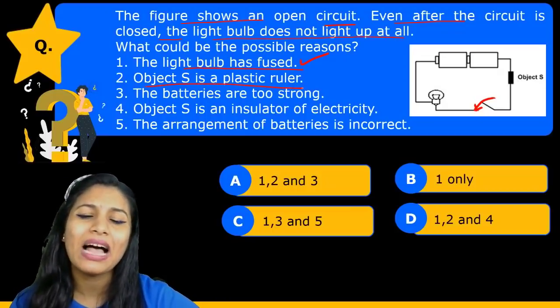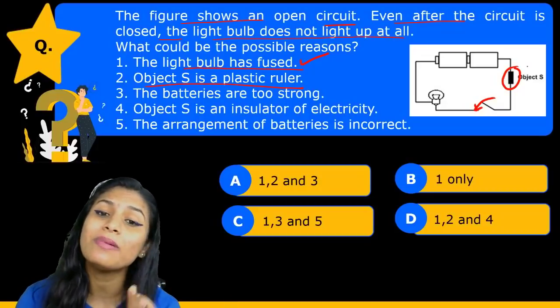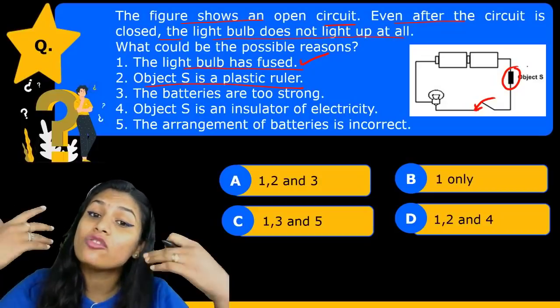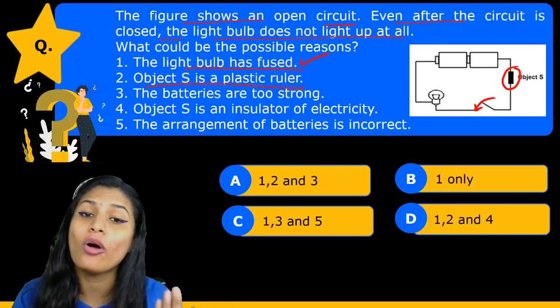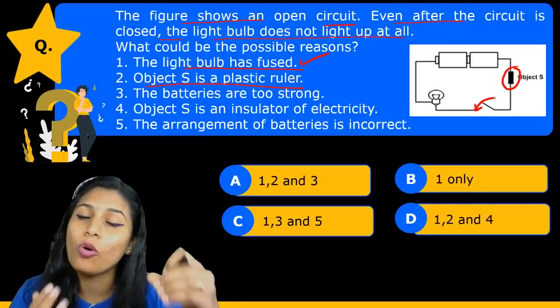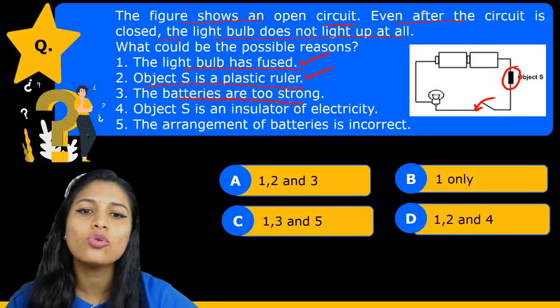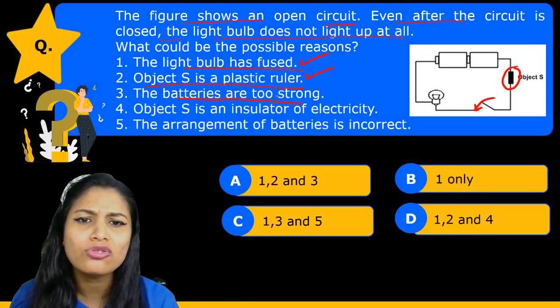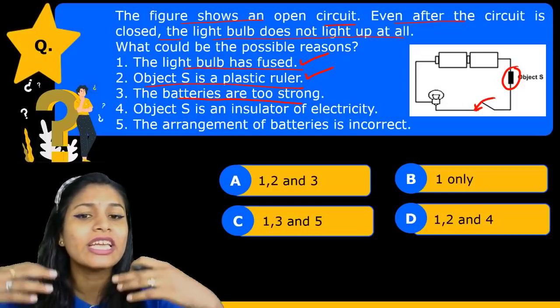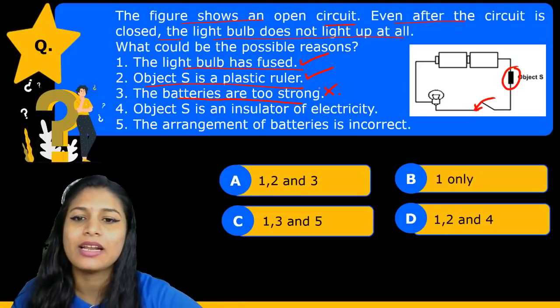Object S is a plastic ruler. See, this object S forms a part of the circuit. If it is a plastic ruler, that means it is not a conductor, right? If it is not a conductor, the current is not going to flow through it. The circuit will still be open. So this is also right. The batteries are too strong. If the batteries are too strong, then also the bulb should glow, even with more brightness. So this is the wrong statement, right?